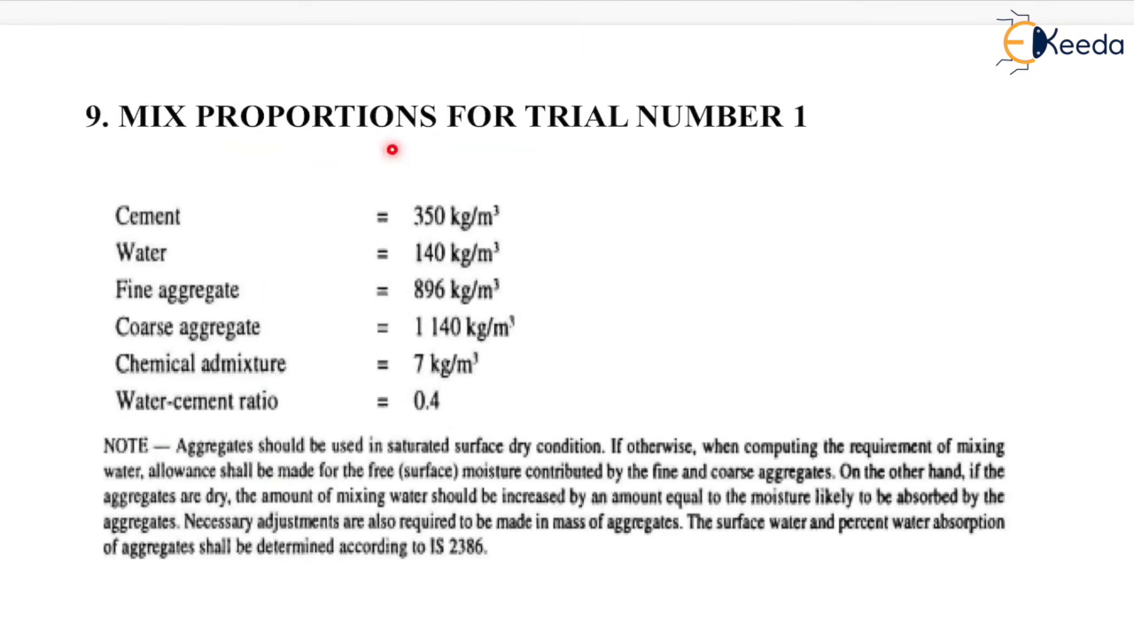Now mix proportion for trial number 1. Cement will be equal to 350 kg per meter cube. Water will be equal to 140 kg per meter cube. Fine aggregate will be equal to 896 kg per meter cube. Coarse aggregate will be equal to 1140 kg per meter cube. Chemical admixture will be equal to 7 kg per meter cube, and water cement ratio will be equal to 0.4.